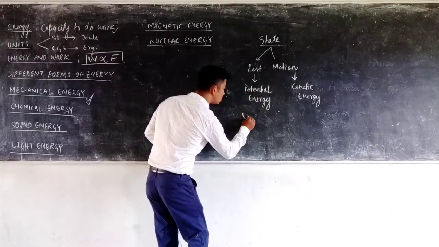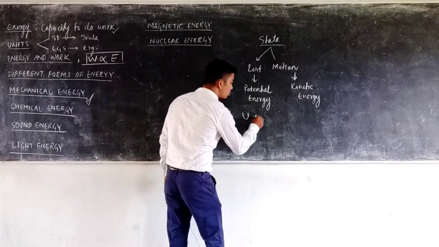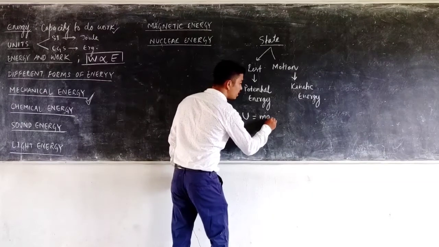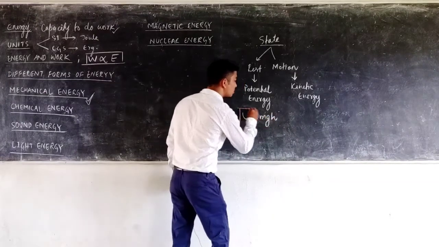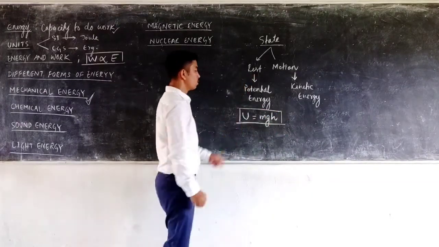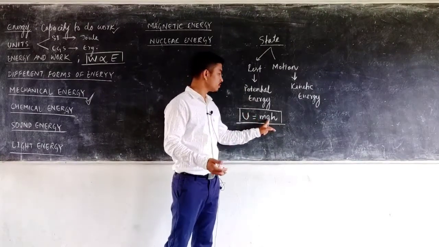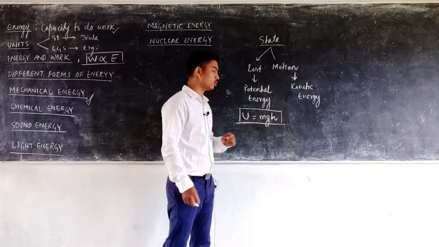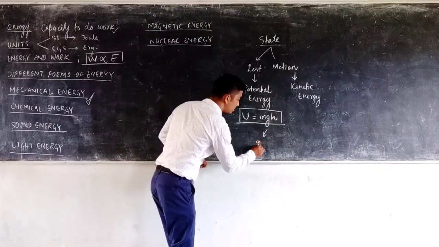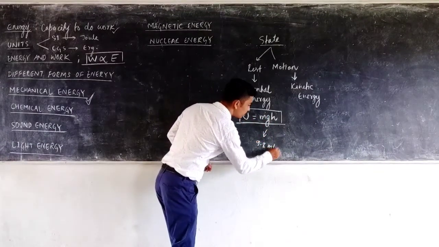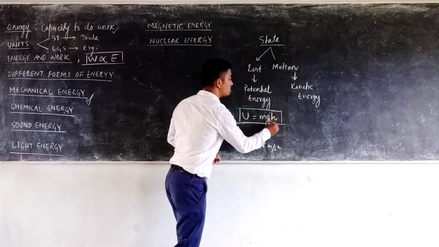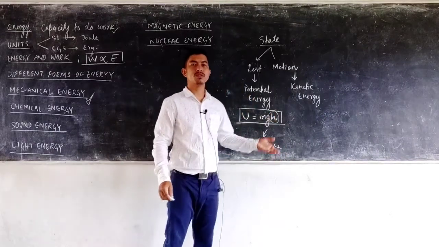The potential energy is usually represented by U. So U equals m g h. This is the formula to find the potential energy, where U represents the potential energy, m is the mass of a body, g is the acceleration due to gravity, whose value is 9.8 meters per second squared, and h is the height of the object from the ground.